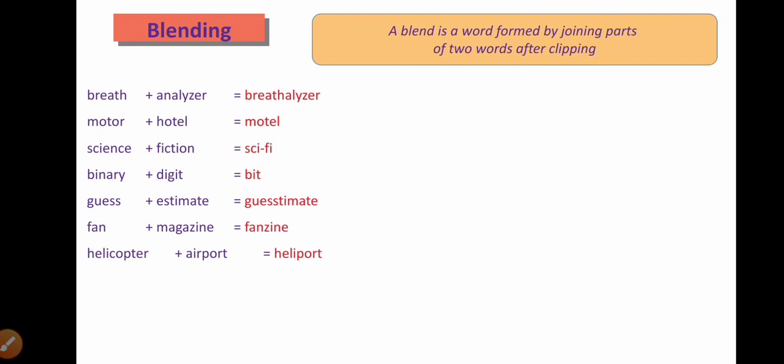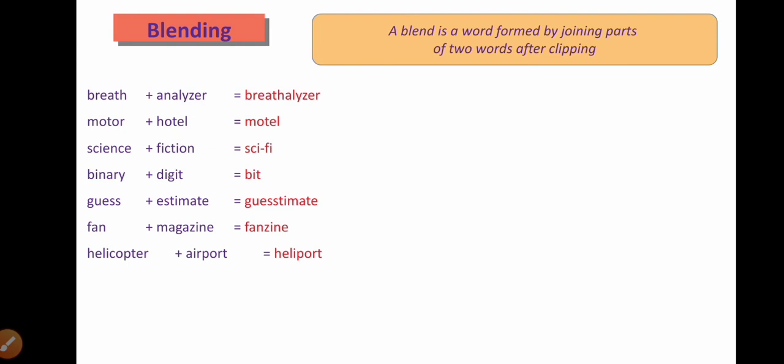Science plus fiction, sci-fi, or binary plus digit, we have bit. Guess plus estimate, guesstimate. And famous plus fabulous plus fantastic. Fantastic plus fabulous, we can generate a fantabulous.